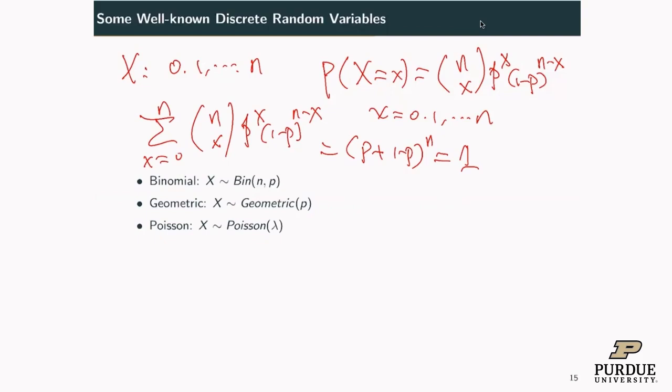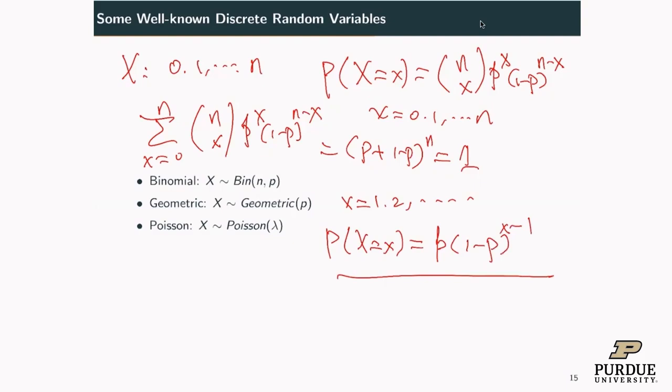Geometric distribution. So what does geometric distribution mean? It is the number of flips you need to see the first head when flipping a coin. So X can be 1, 2, any positive integer. Now the probability X equals little x is 1 minus p to the x minus 1, times p. This is the head, and these are tails: you have tail, tail, tail, head. So this is the geometric distribution.